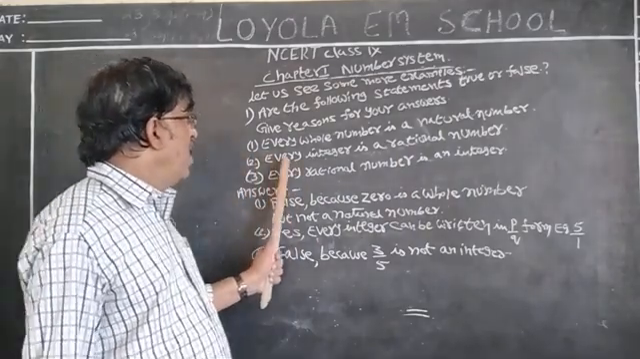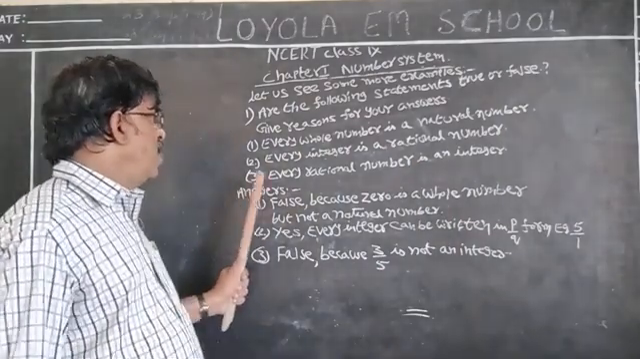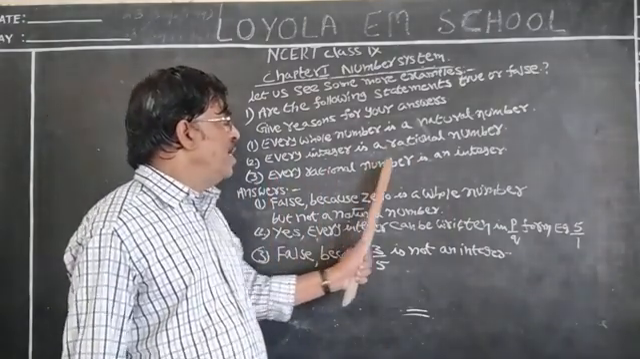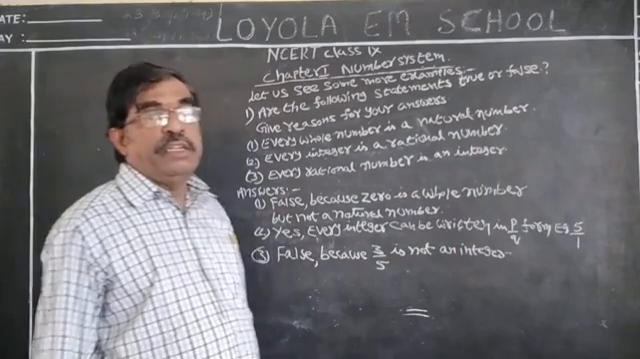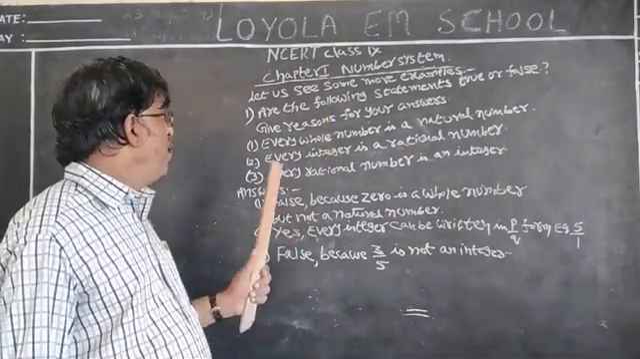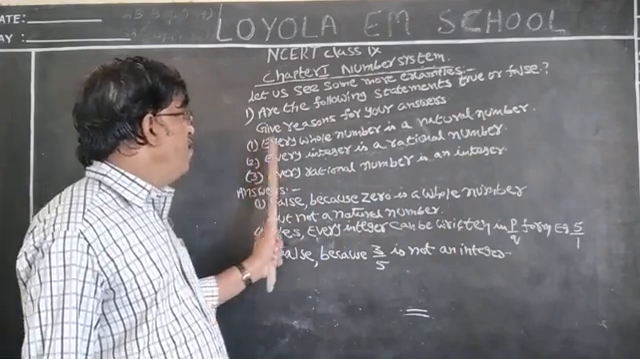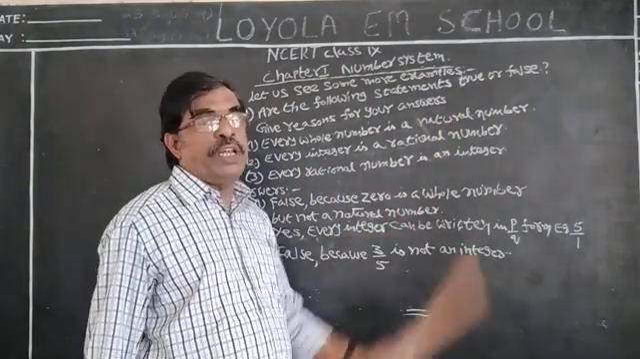Second one, every integer is a rational number. Third one, every rational number is an integer. These are the 3 questions given. Now, how do we write answers? First answer, every whole number is a natural number.